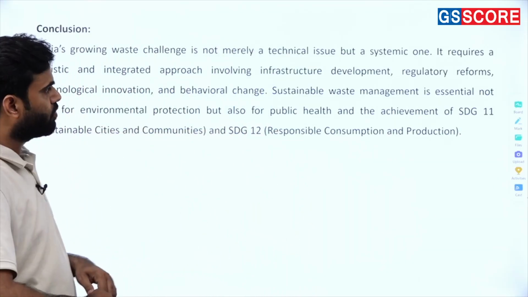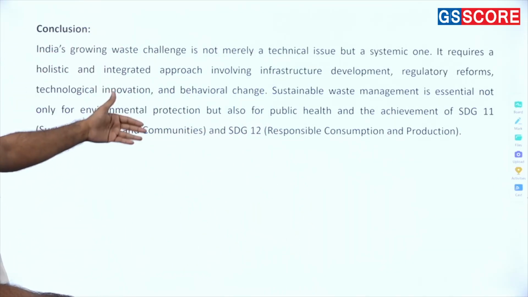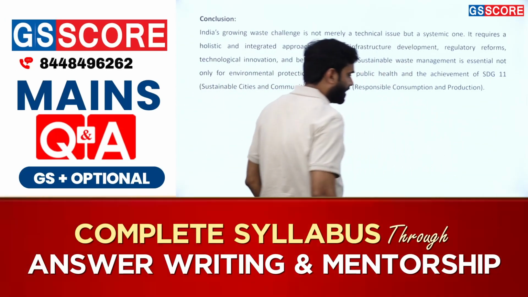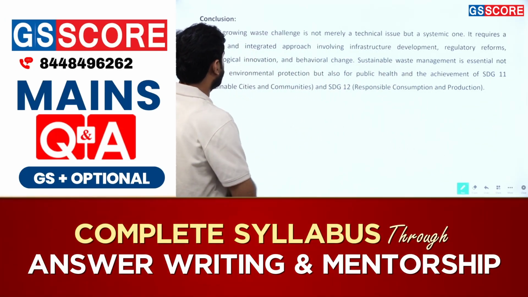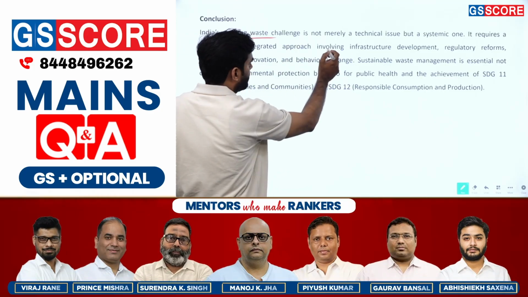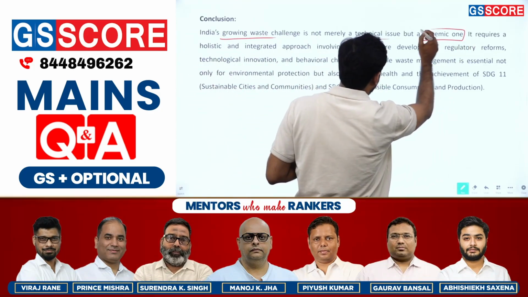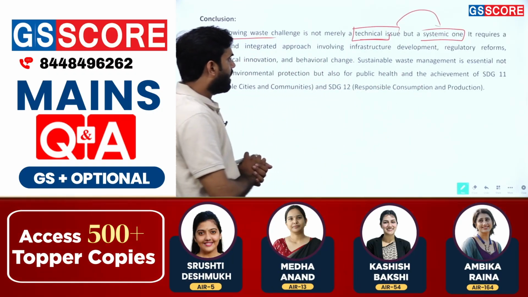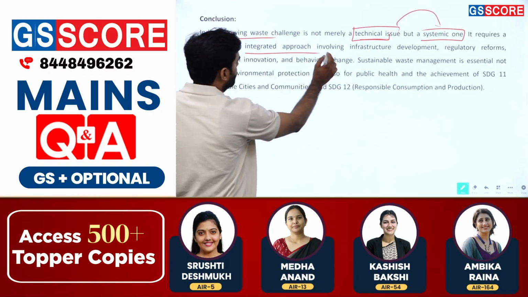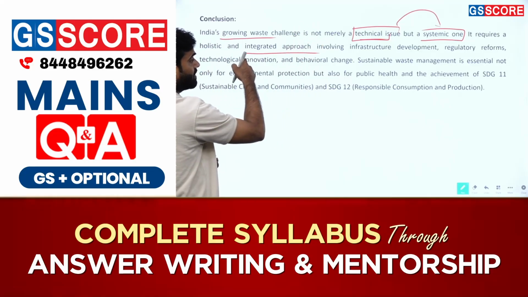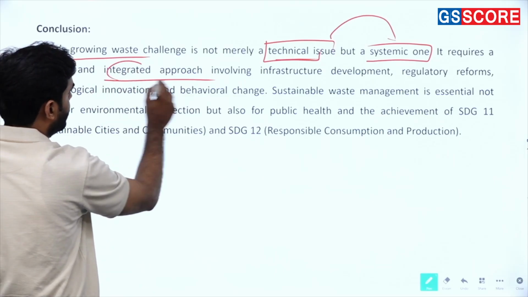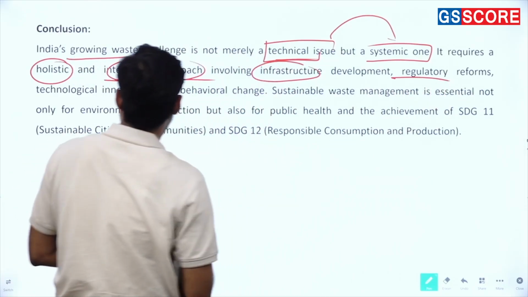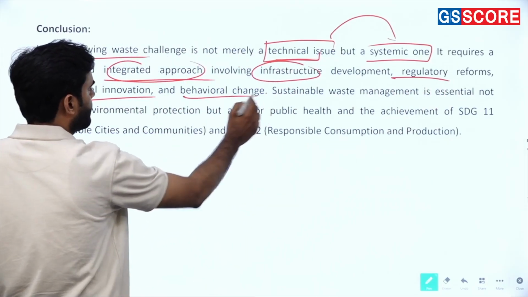What is the best conclusion? You will find there almost 5 lines. So in these 5 lines, we have to find what are the best lines I used in my conclusion. India's growing waste challenge is not merely a technical issue but a systemic one. Look, this is not a technical issue, this is a systemic one. It requires a holistic and integrated approach. Holistic, this is the solution. Holistic and integrated approach involving infrastructure development, regulatory framework, technological innovation, behavioral changes.